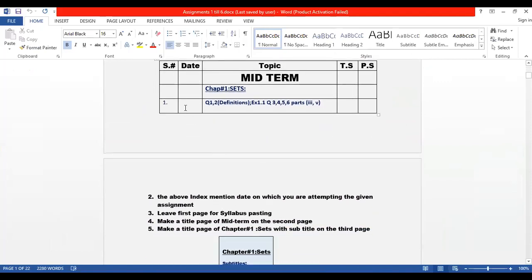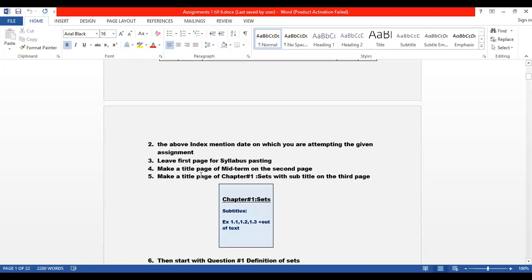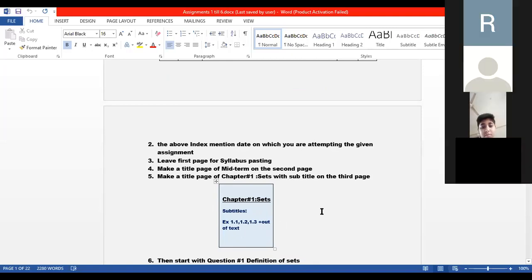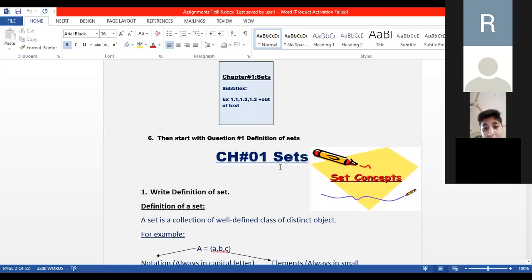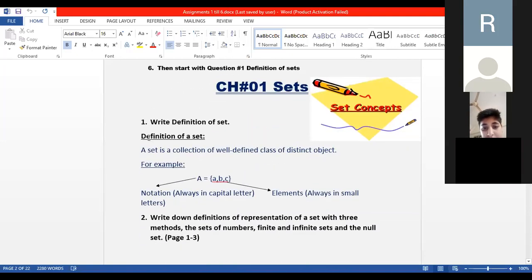You have to mention the date on which you are attempting the assignment, and then syllabus pasting. You have to leave one page, then a midterm title page. You have to make a title page like this with the subtitles, and then you have to start with question 1. Okay, after putting the heading, you have to start with this question. In the same way, you have to do in your copy.